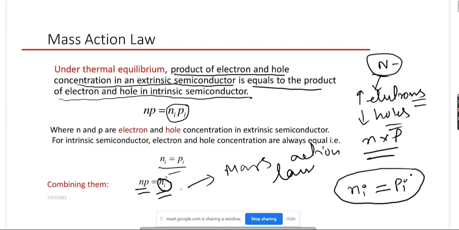There is a separate name for this one, it is called intrinsic carrier concentration. Intrinsic carrier concentration.